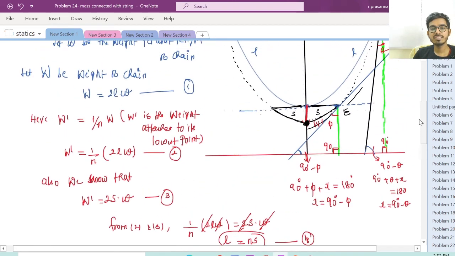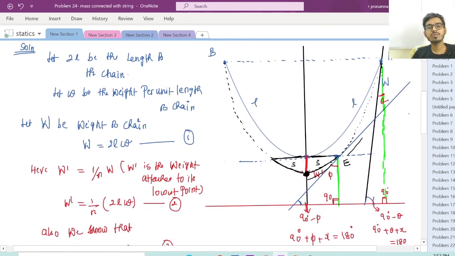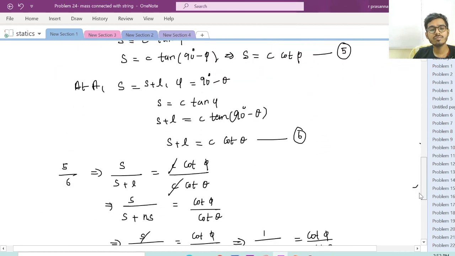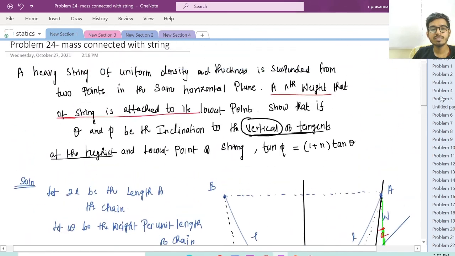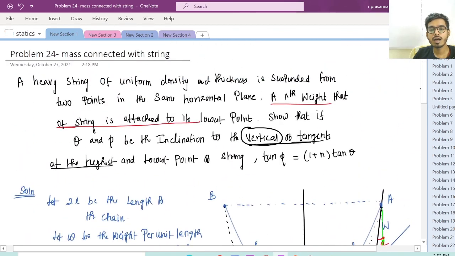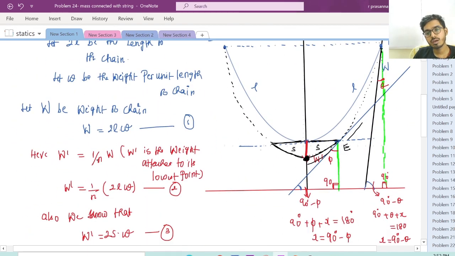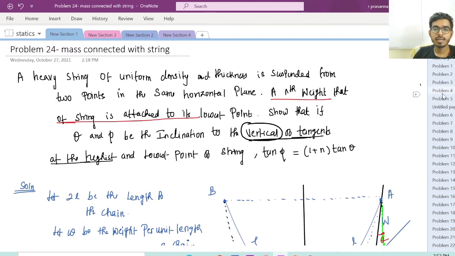So the problem is very easy. The only thing is they have given this as a vertical angle, which means you need to take this as 90 minus phi and 90 minus theta. If they give horizontal, you take this as theta and this as phi. Other things are the same as you do for all the problems. So that's it, we completed catenary.